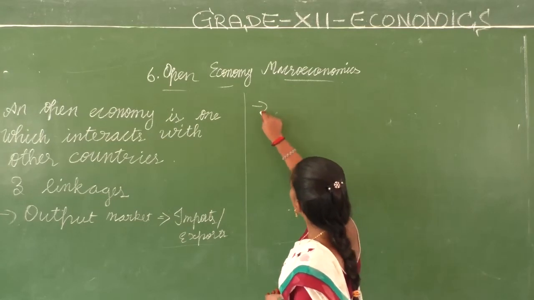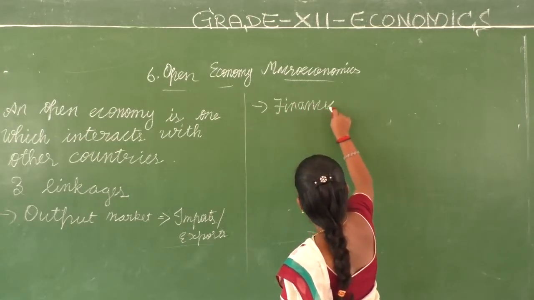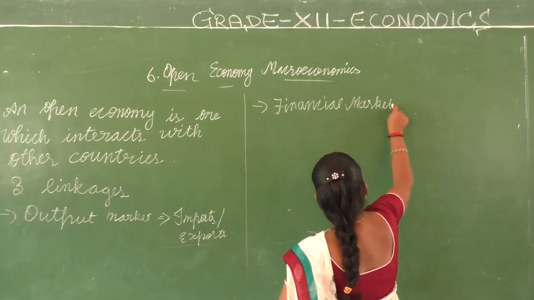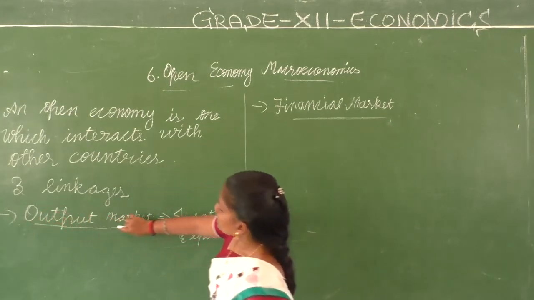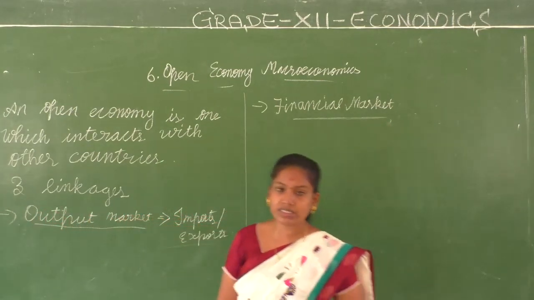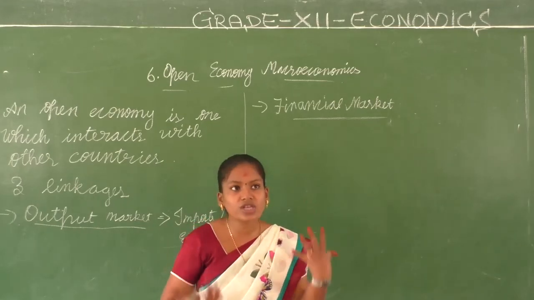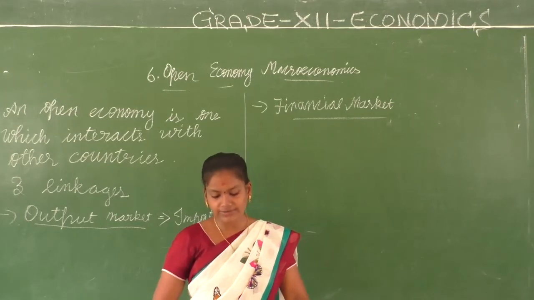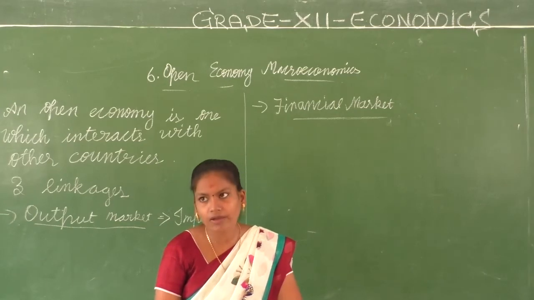Then we have the financial market. The first one was the output market, the second one is the financial market. When we buy financial assets from other countries, this gives investors the opportunity to choose between domestic and foreign assets.